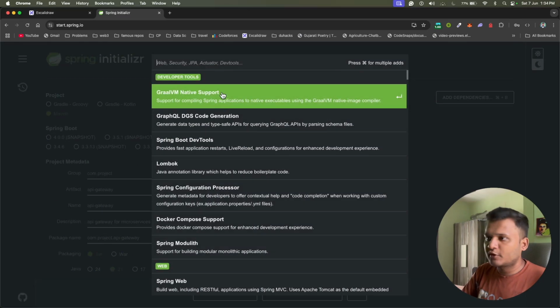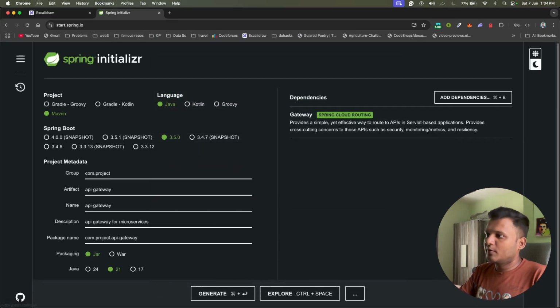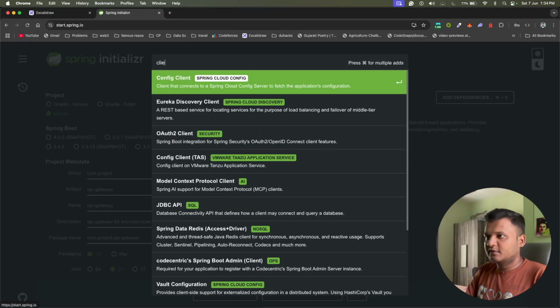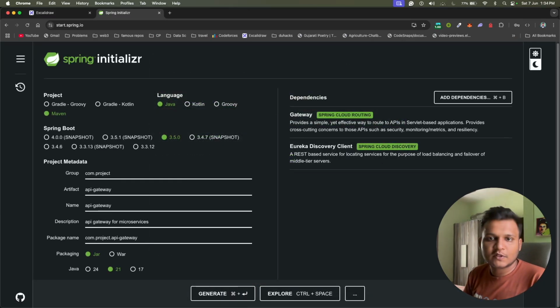For the dependencies, one is Spring Cloud Gateway, Spring Cloud Routing. The other is the Eureka discovery client, because this will also be registered in our discovery service. Only these two things will be required for now, because we are just creating a simple API gateway. No more stuff will be required.